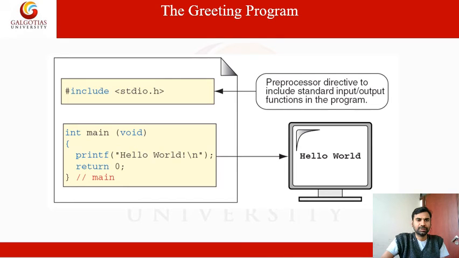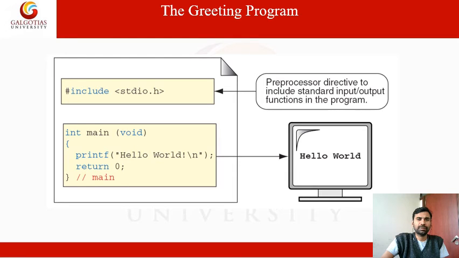Next, the main function. The return type is integer. The argument is none, so we can leave it blank or write void; both are okay.